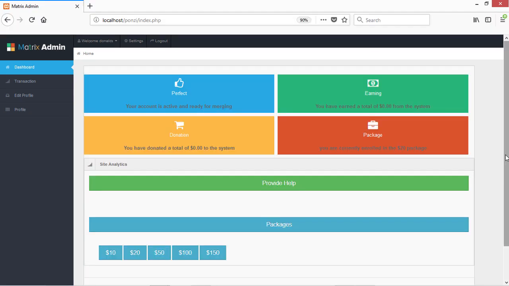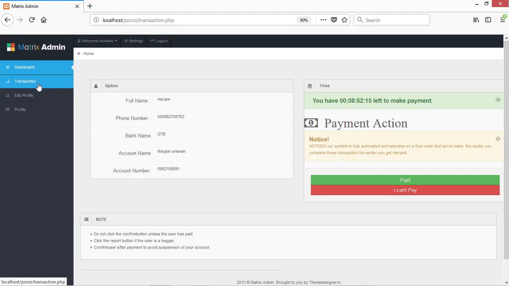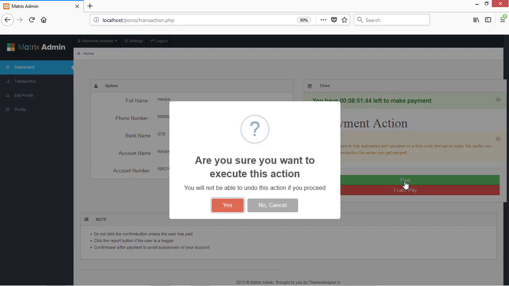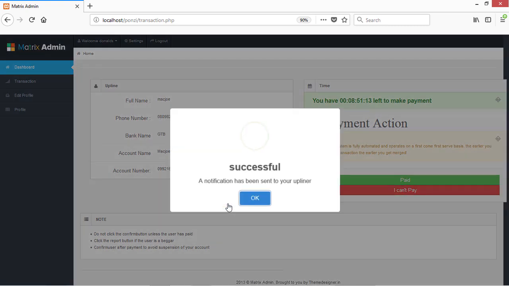If we go to one of the paying users' accounts and navigate to the transaction page, we see the details of the user he or she was merged to pay. We also see the time given to this user to make a payment to the receiving user counting down. This user can click on the paid button to notify the receiving user after making payment. We show the user a message prompt using Sweet Alert. We can cancel the action or proceed to notify the receiving user, which is done with Ajax.